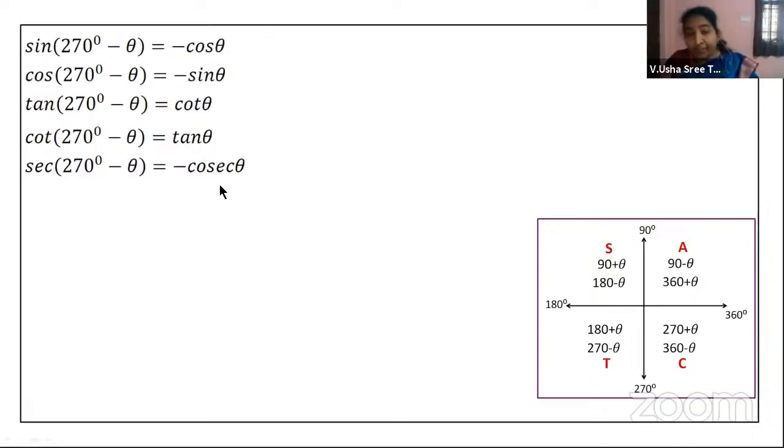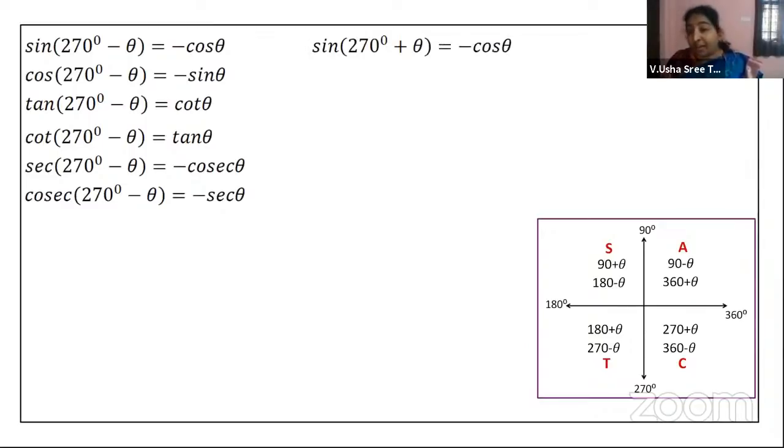Secant is negative. Therefore, you are getting a minus sign, right? Cosecant of 270 minus theta is minus secant theta, because for 270 minus theta, in the third quadrant cosecant is negative, and 3 into 90, it is an odd multiple. Therefore, you're just taking off this co and you're writing it as secant theta.